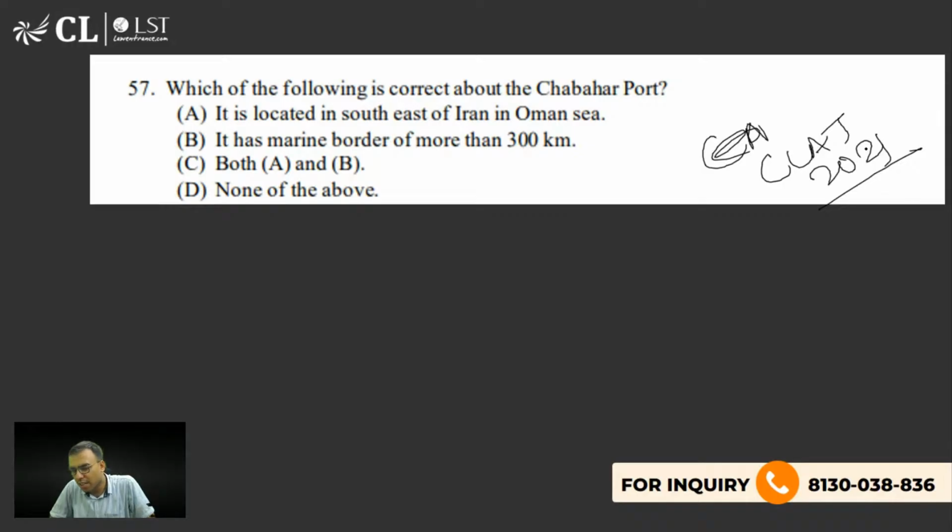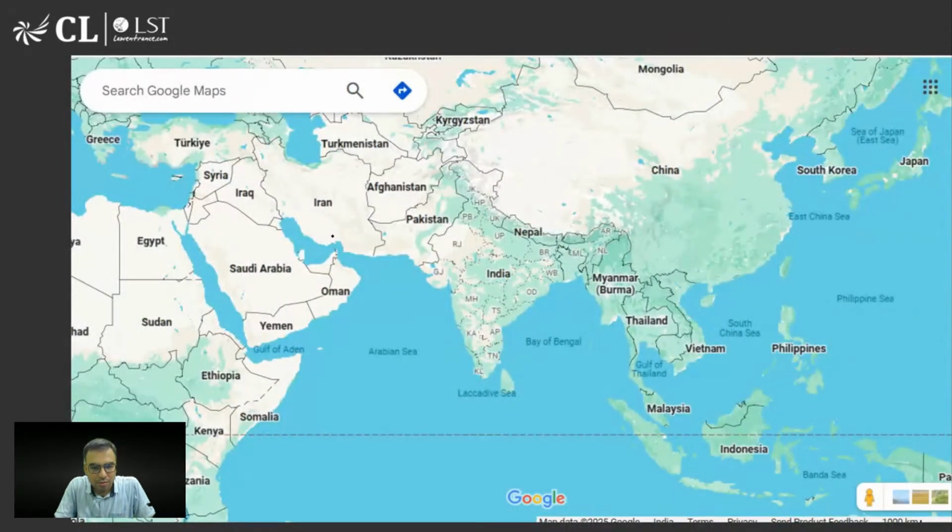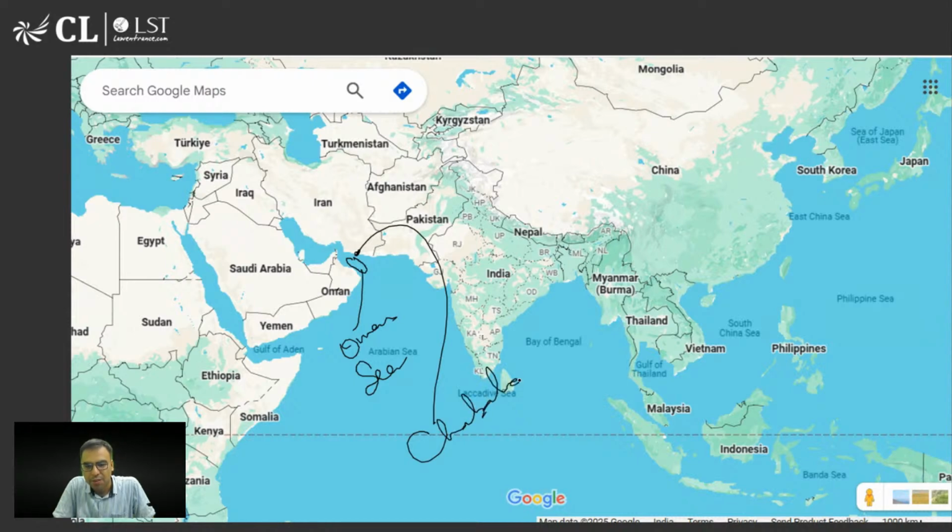Yes, Priyanshi Goyal, Adrija, you both are right. It is located in southeast of Iran in Oman Sea, and its marine body is more than 300 kilometers. C is the right answer. देखो यहाँ पे है ना, ओमान के बगल यहाँ पे छोटा सा जो सी है इसको ओमान सी कहते हैं, और यहाँ पर Strait of Hormuz है, यहाँ पर you will find चाबहार, है ना. ठीक है.